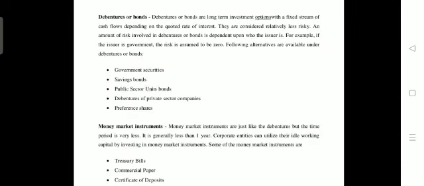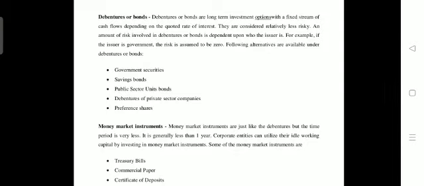Then the second will be debentures or bonds. Debentures are considered a long-term investment. Under this, there is a fixed stream of cash flow, with a rate of interest paid on the debenture or bond. When we saw equity shares, returns are not guaranteed or fixed. If the company earns a profit, it can be distributed among the equity shareholders in the name of dividend. But under the debenture, a guaranteed rate of interest is provided.